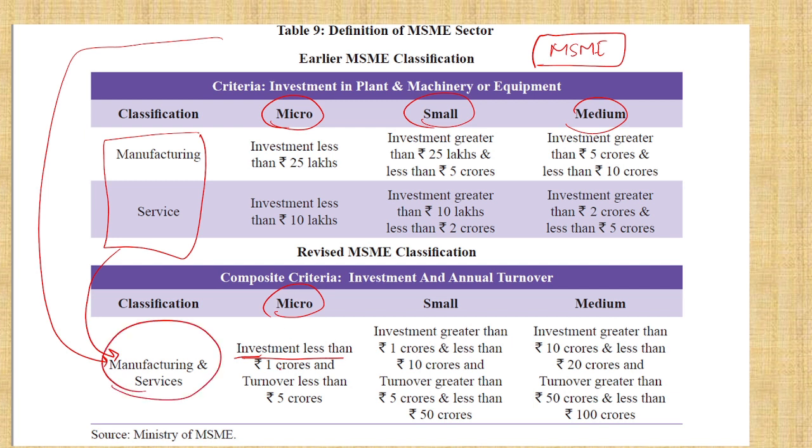So what is the criteria? Micro: less than 1 crore investment, turnover less than 5 crore. Small: investment greater than 1 crore up to 10 crore, turnover 5 to 50 crore. Medium: investment 10 to 20 crore, turnover 50 to 100 crore. This you should know. See, the criteria has been changed.